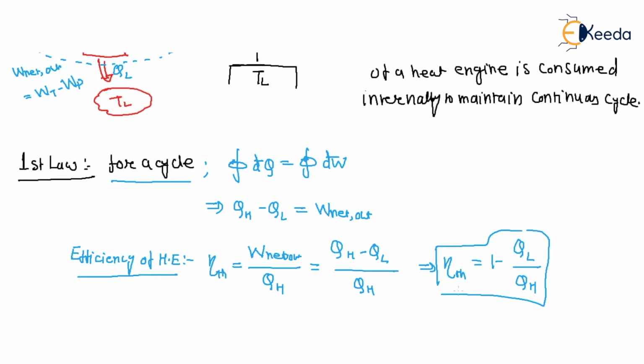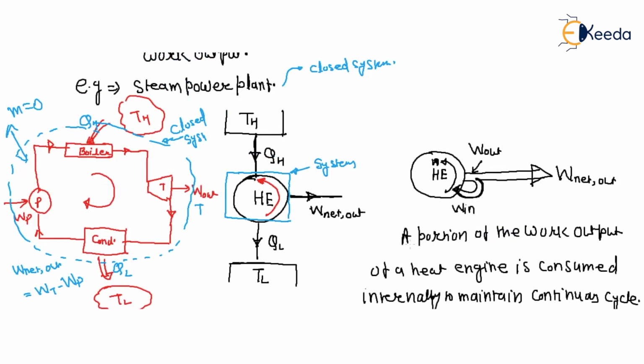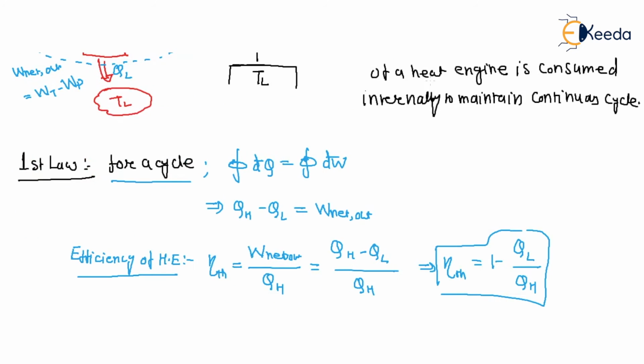So from here, for continuous work output, see here, this work output will not be equal to 0, right?